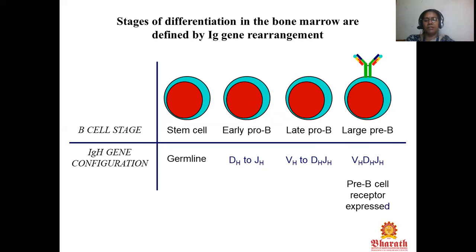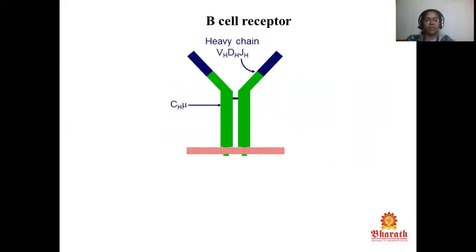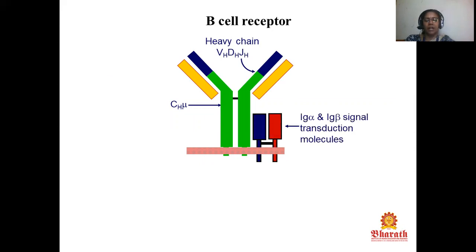This is where the pre-B cell receptor is expressed. The Ig light chain gene has not yet rearranged. In the B cell receptor, look at this heavy chain VH, DH, JH and CH mu, light chain VL, JL, CL, and the Ig alpha and Ig beta signal transduction molecules.